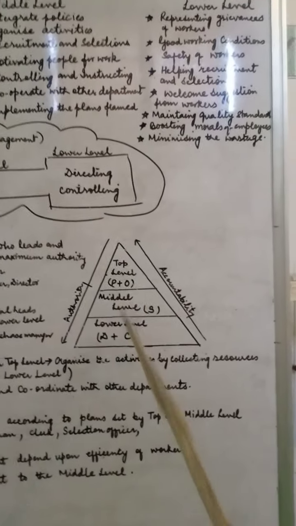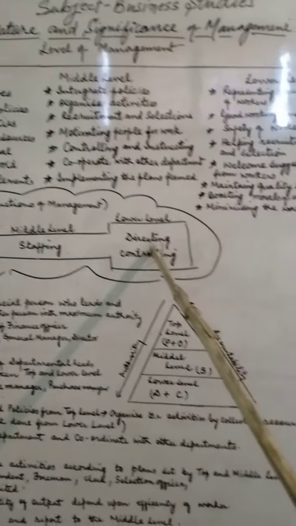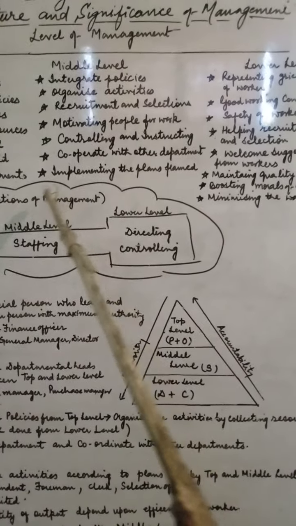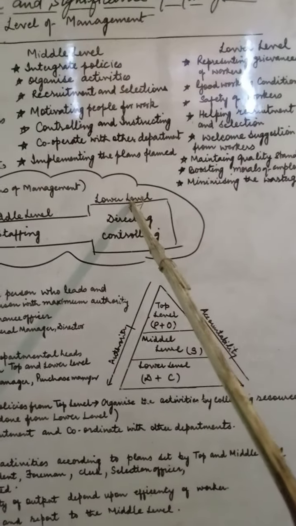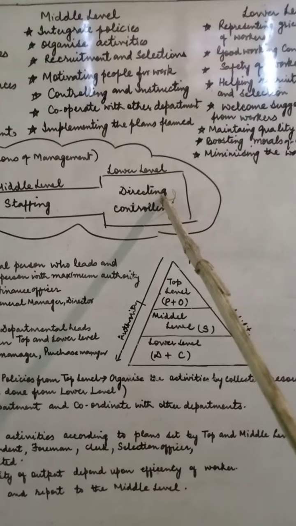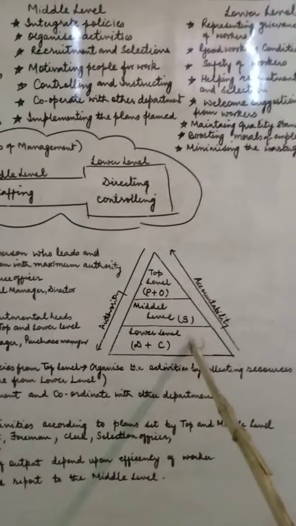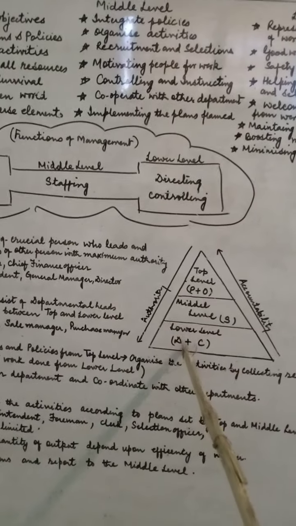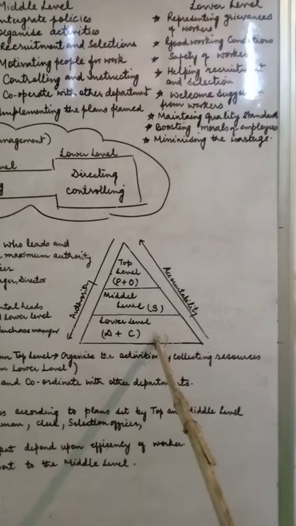Next is the lower level of management. If we compare the levels of management with the functions, the lower level of management is associated with the directing function and the controlling function. So at the lower level, the directing and controlling functions take place.